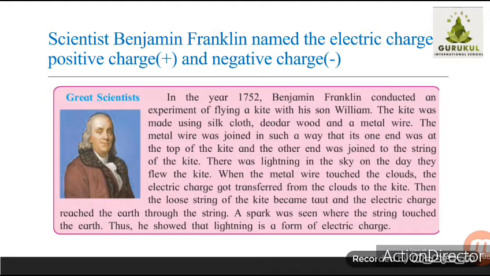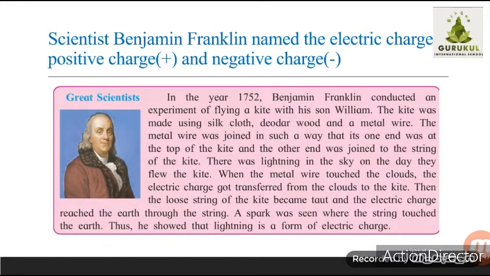In our textbook, we have been given some information about the scientist Benjamin Franklin, who named the electric charges positive charge and negative charge. Okay, in the year 1752, he conducted an experiment of flying a kite with his son William, and the kite was made using silk cloth, deodar wood and metal wire. Normally the kite is made of paper, but what kind of kite did he make? It was made of silk cloth, and the sticks which were used were of deodar wood and metal wire.